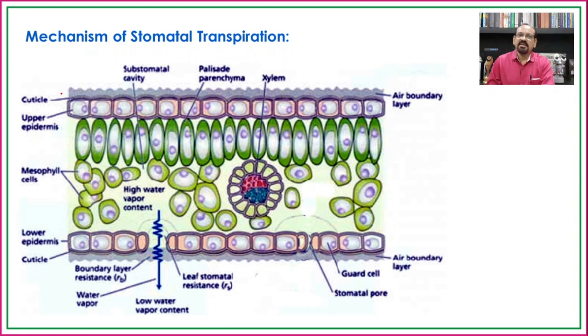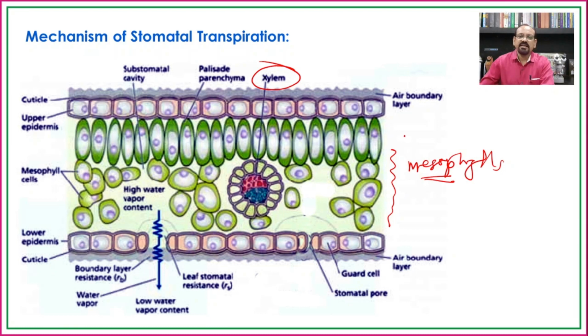The ascent of sap, or path of the water, is through the xylem. It means that water is transported to each and every part of the body through the xylem. So the cells present in the leaves, which are considered mesophyll cells, can absorb the water from the xylem.